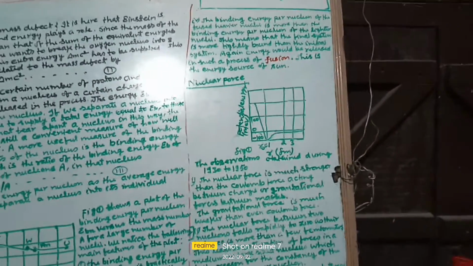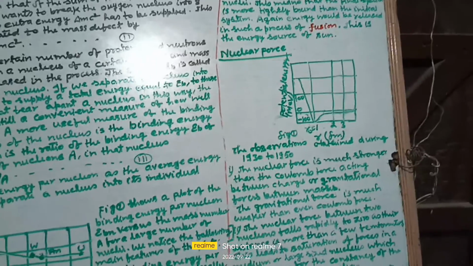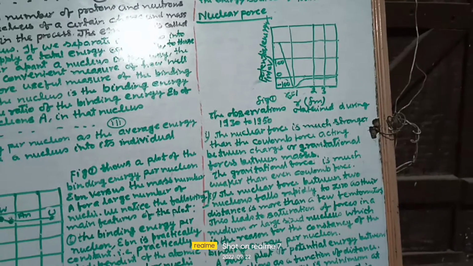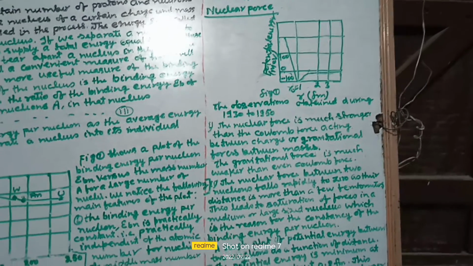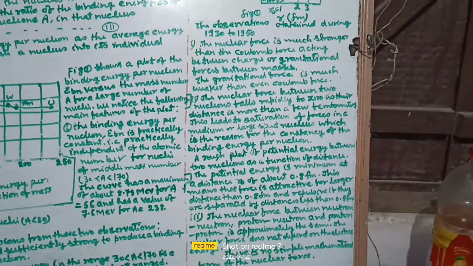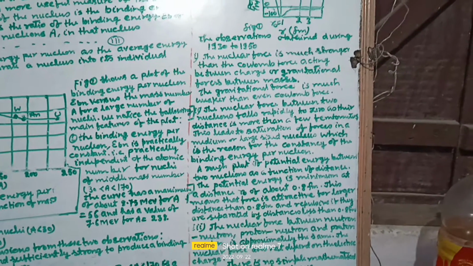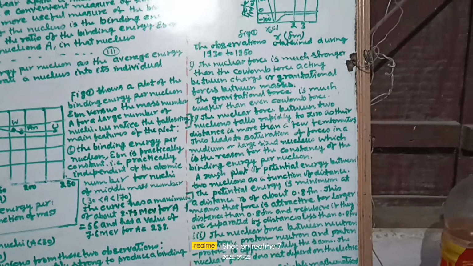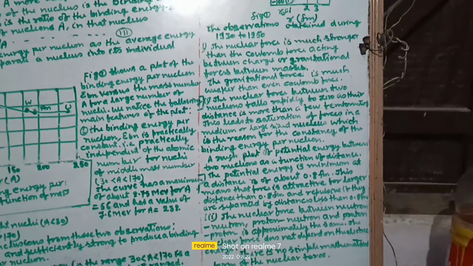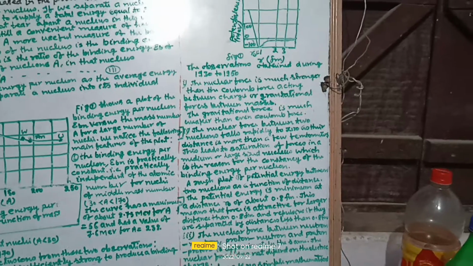Nuclear force. The observations obtained during 1930 to 1950: The nuclear force is much stronger than the Coulomb force acting between charges or the gravitational force between masses. The gravitational force is much weaker than even the Coulomb force. The nuclear force between two nucleons falls rapidly to zero as their distance is more than a few femtometers. This leads to saturation of forces in a medium or large size nucleus, which is the reason for the constancy of the binding energy per nucleon.